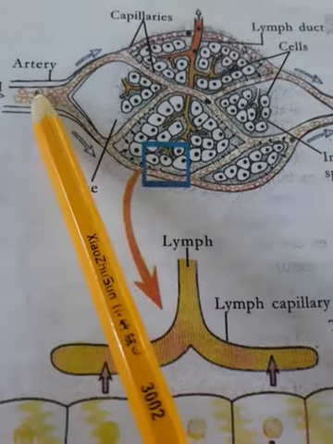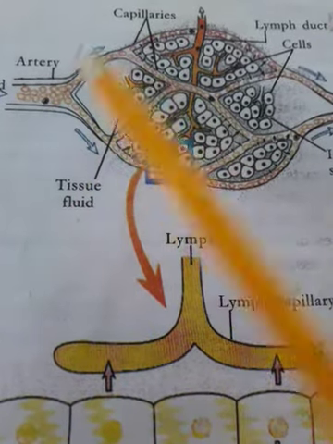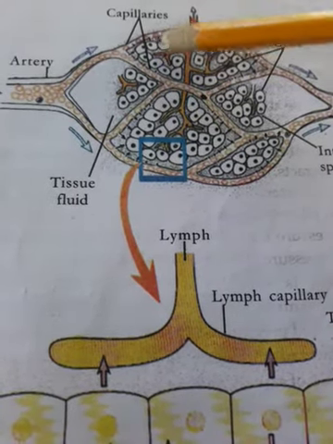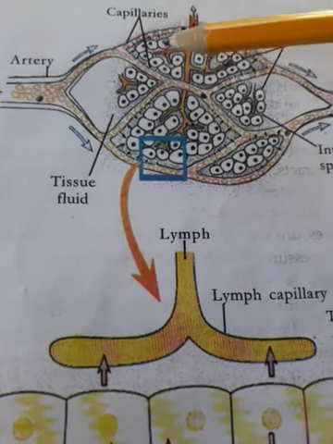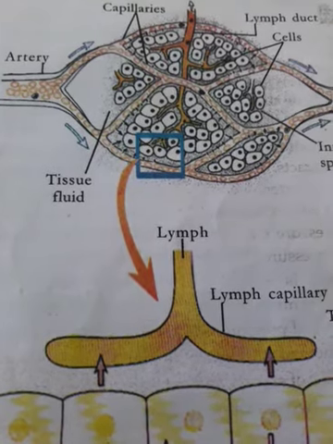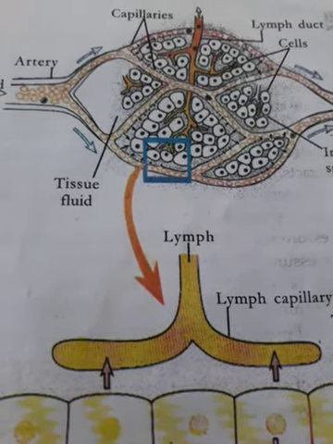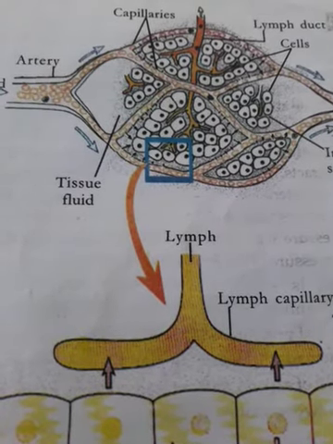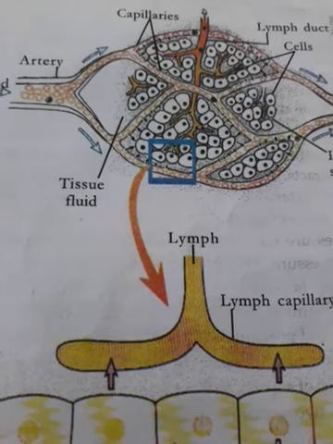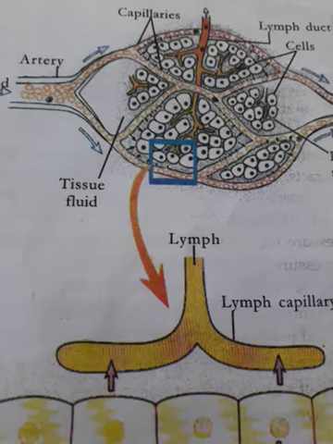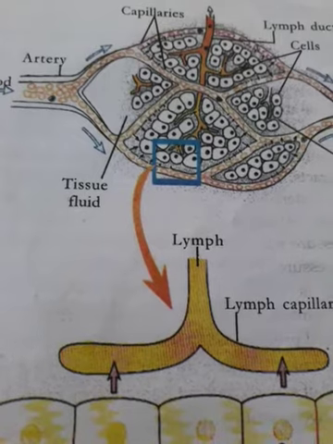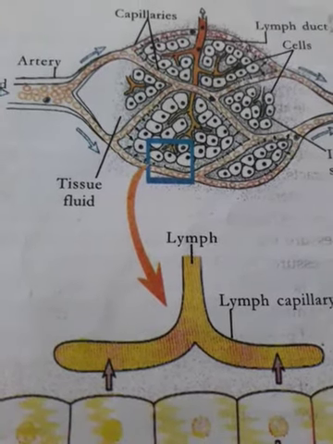When blood flows through the capillaries, the plasma oozes to the intercellular space through the minute pores of the capillary wall. This fluid formed in the intercellular space is the tissue fluid. It does not contain RBCs and large protein molecules. Exchange of materials takes place between the tissue fluid and cells. Nutrients, oxygen and other essential factors are absorbed into the cells. Carbon dioxide and other waste materials are given out from the cells.